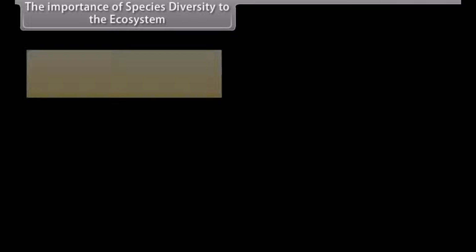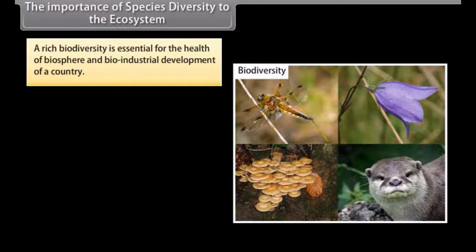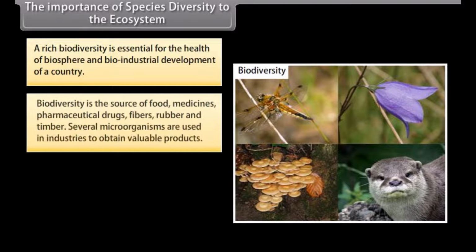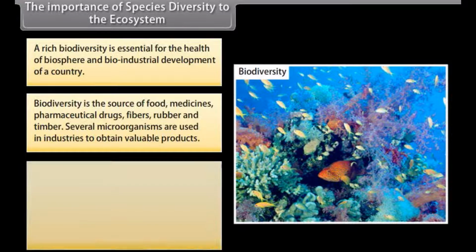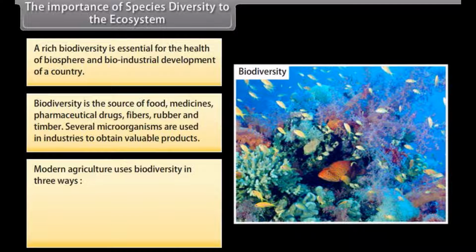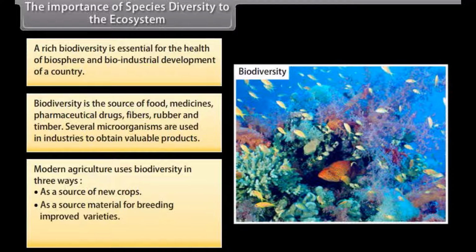The importance of species diversity to the ecosystem. Rich biodiversity is essential for the health of biosphere and bioindustrial development of a country. Biodiversity is the source of food, medicines, pharmaceutical drugs, fibers, rubber and timber. Several microorganisms are used in industries to obtain valuable products. Modern agriculture uses biodiversity in three ways: as a source of new crops, as a source material for breeding improved varieties, and as a source of new biodegradable pesticides.